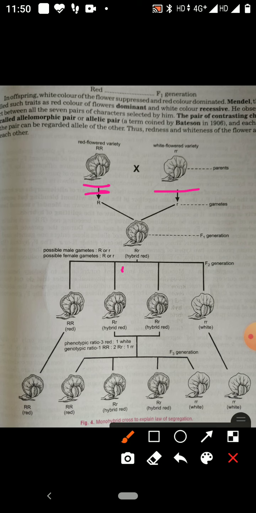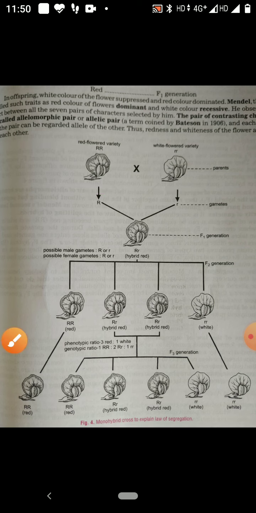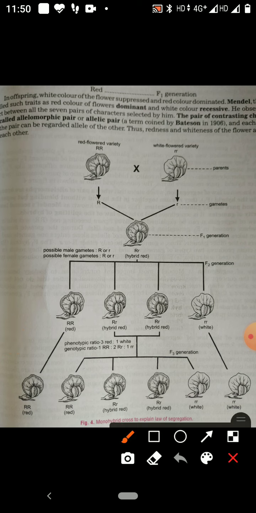For the color of the flower, it is represented by capital R and small r. This is the pair of contrasting factors. Capital R is the allele for red, small r is the allele for white.